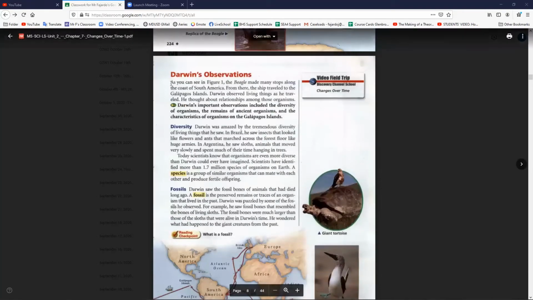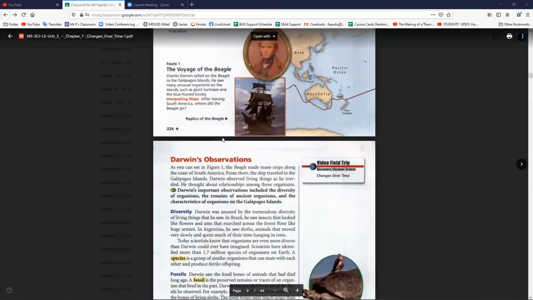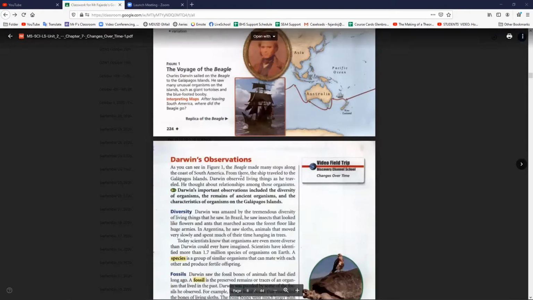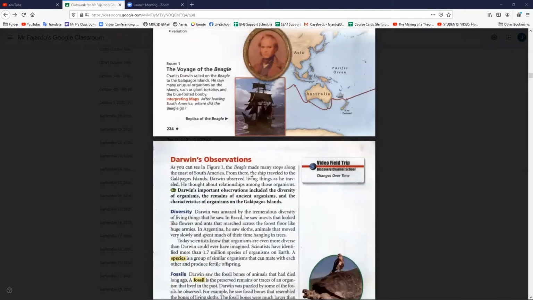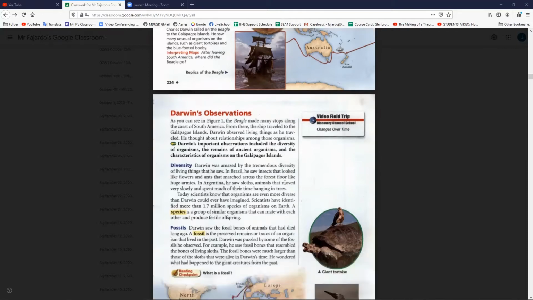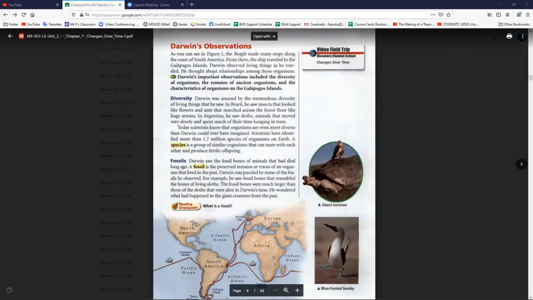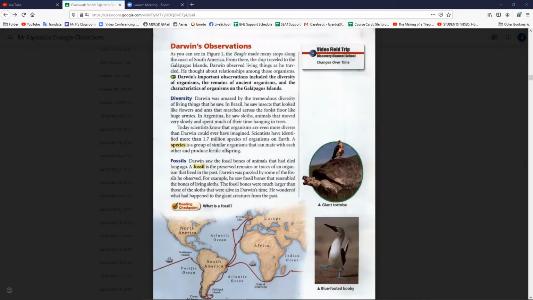Darwin's observations. As you can see in Figure 1, the Beagle made many stops along the coast of South America. From there, the ship traveled to the Galapagos Islands. Darwin observed living things as he traveled. He thought about relationships among these organisms. Darwin's important observations included the diversity of organisms, the remains of ancient organisms, and the characteristics of organisms on the Galapagos Islands.